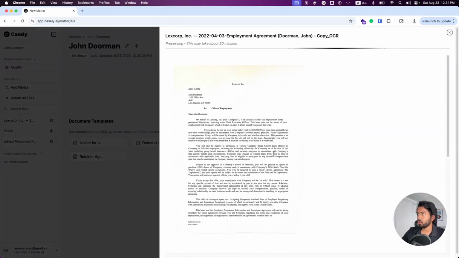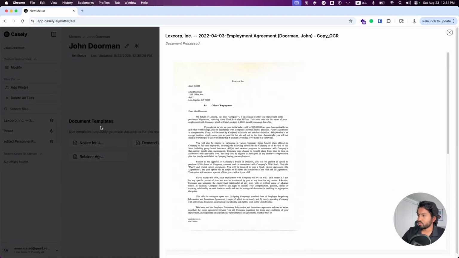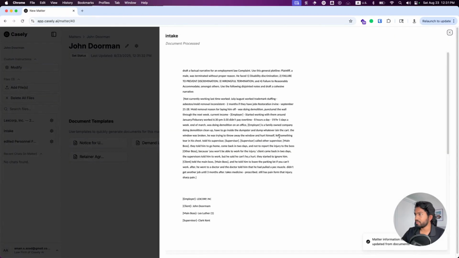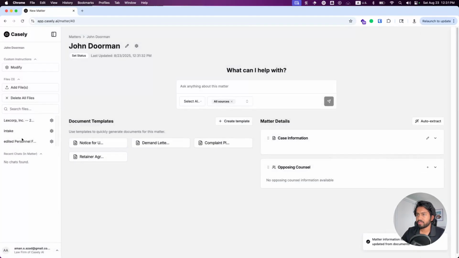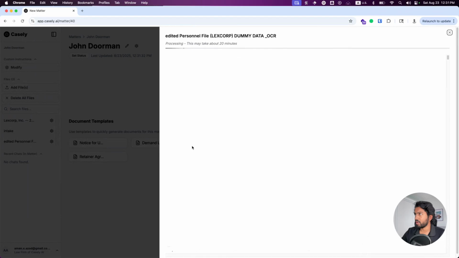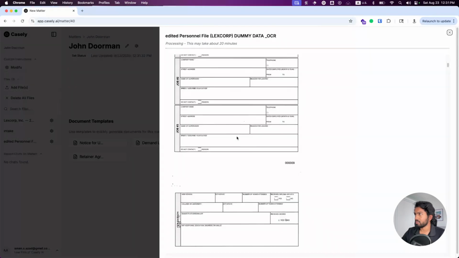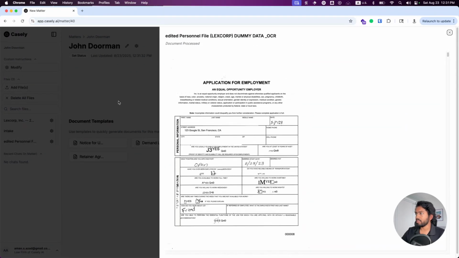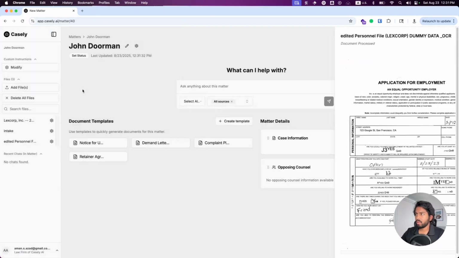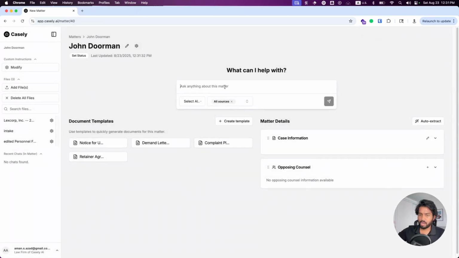We have an employment agreement from John Dorman's employer, LexCorp. We have an intake file, which again looks like just a draft. And then we have another personnel file here, which is currently processing, so we'll let that finish up. Great. Now this document is processed, we can either ask for a case summary or ask whatever we want for this particular matter. But like I said, let's jump straight into it.